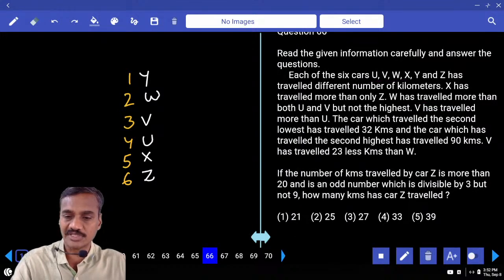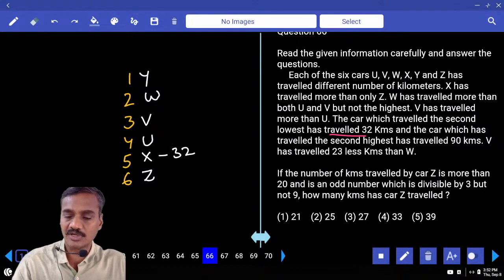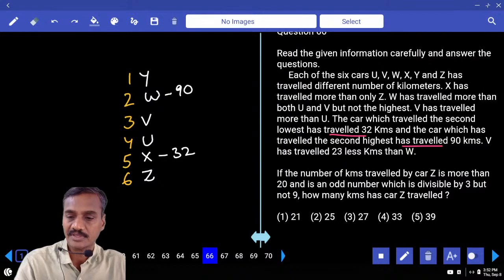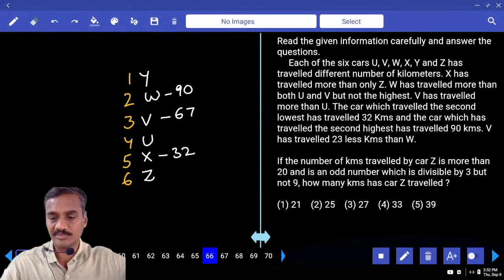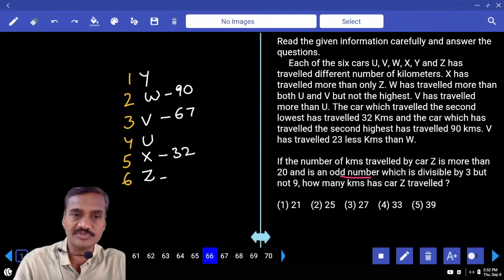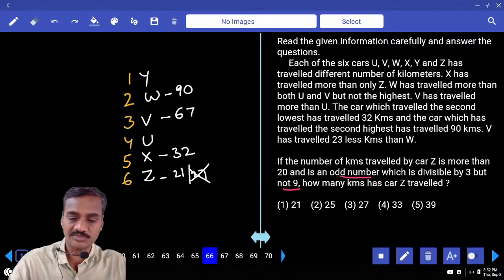The car which traveled the lowest has traveled for 32. X has traveled for 32. And the car which is highest has traveled for 90. W traveled for 90. And V has traveled 23 less than W. If the number of kilometers traveled by car Z is more than 20 and is an odd number, divisible by 3 but not by 9, then 27 is out, and it must be choice one.